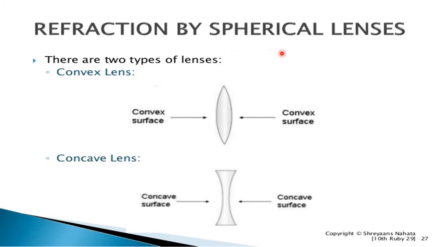Refraction by the spherical lenses. There are two types of lenses. First is the convex lens and second is the concave lens. As shown in the figure, this is the convex lens and this is the convex surface. Okay. This second one is the concave surface.